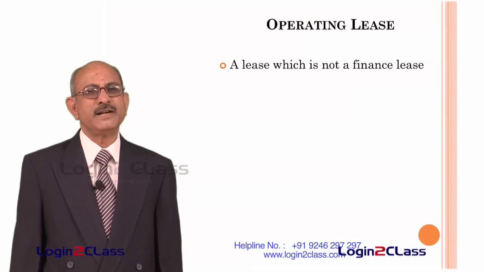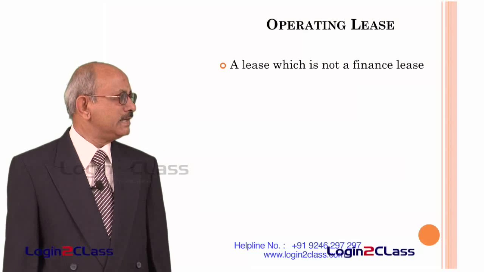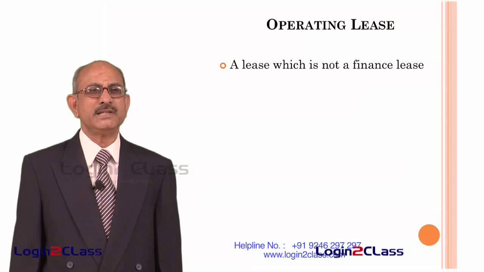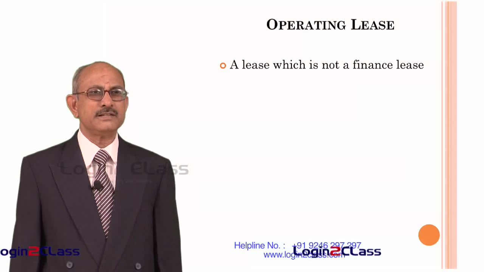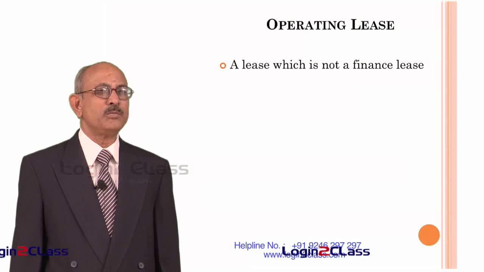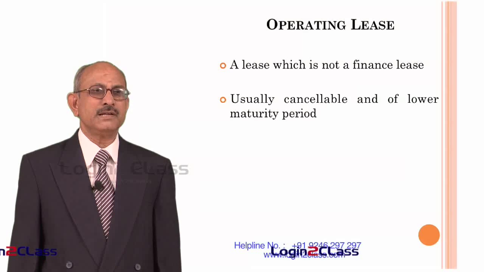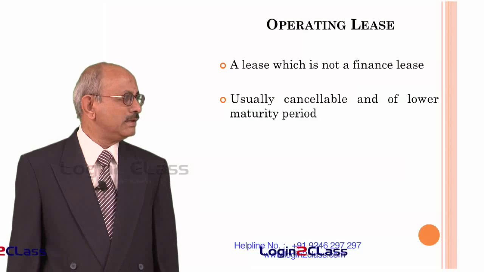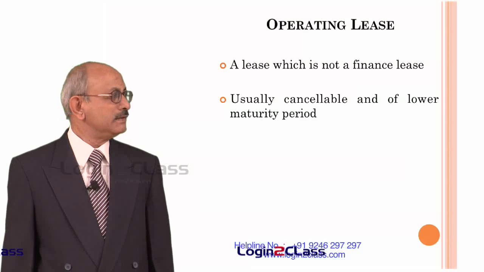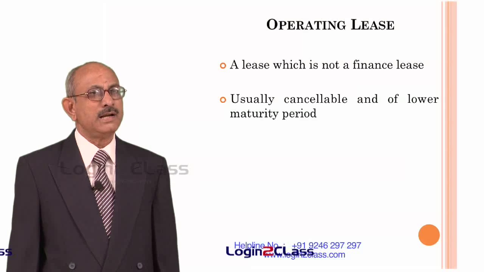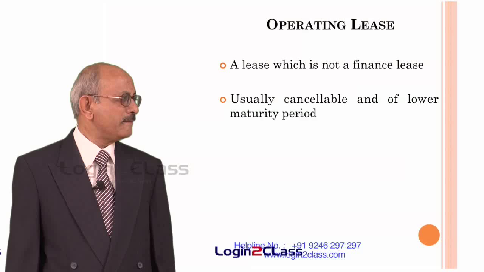Operating lease is defined negatively. It is a lease which is not a finance lease. That means any lease which does not have the characteristics of a finance lease, as we discussed earlier, is called an operating lease. Therefore, it is usually cancelable and has got a lower maturity period, unlike a finance lease which is normally not cancelable and has got a longer maturity period.